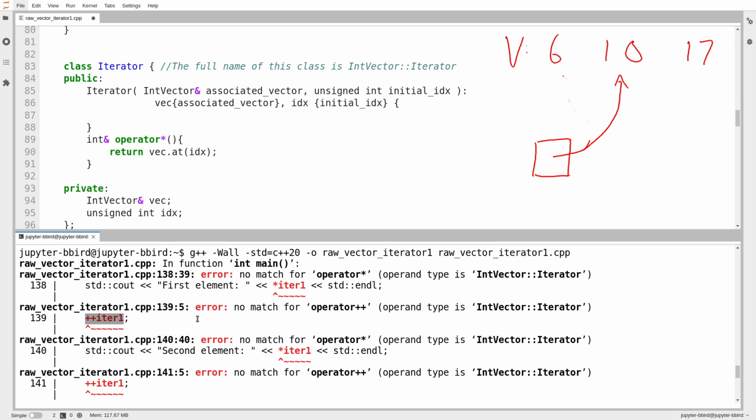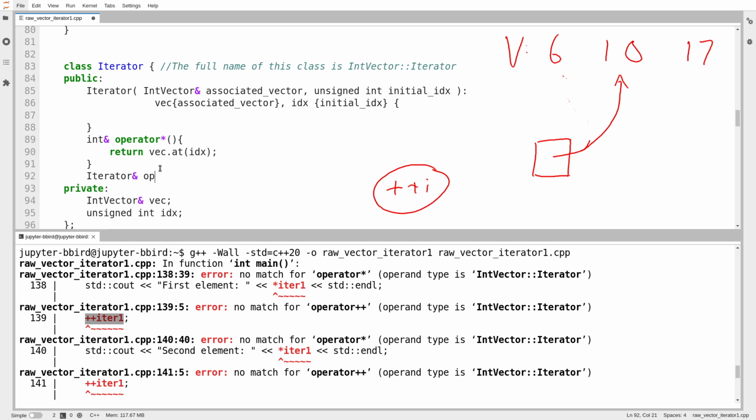We should recall from C that if I use this notation plus plus I, what I'm saying is increment the value of I and then send back the new value of I. So I suppose the plus plus operator should send back something, it shouldn't just return void. But what I'm sending back, just like how if I increment an int, I increment I, an int, and I send back the new value of I, an int. If I increment an iterator, well, what I'm sending back is probably the updated version of that iterator. So I'll return the current object. This is similar to our assignment operators that also return the current object, star this.